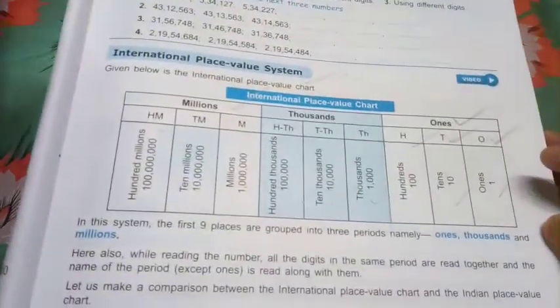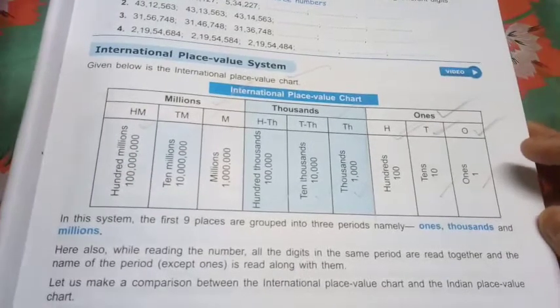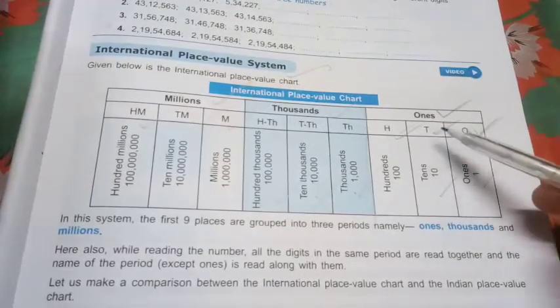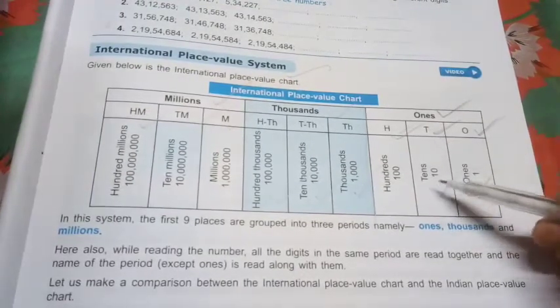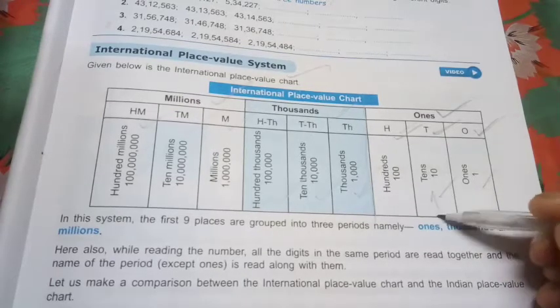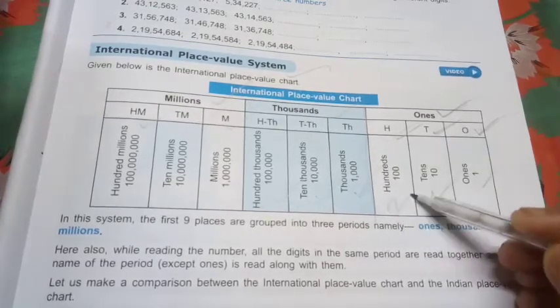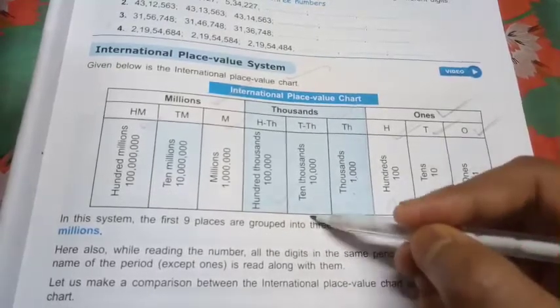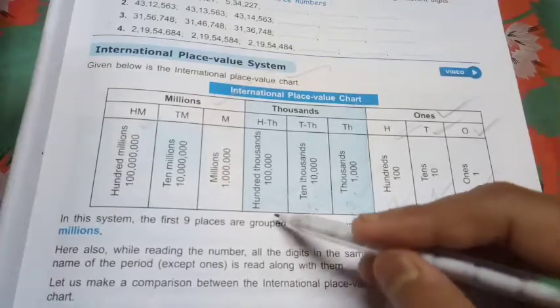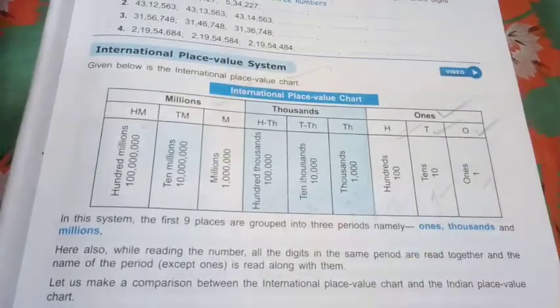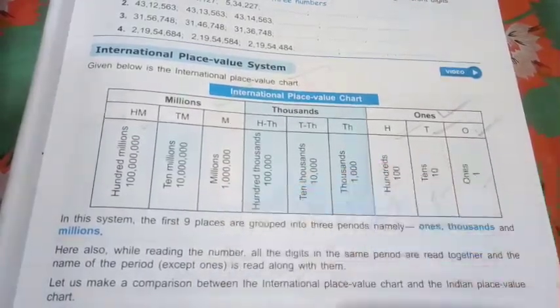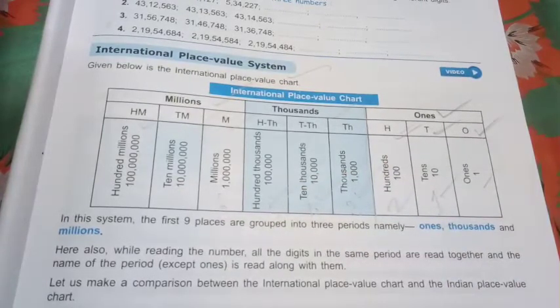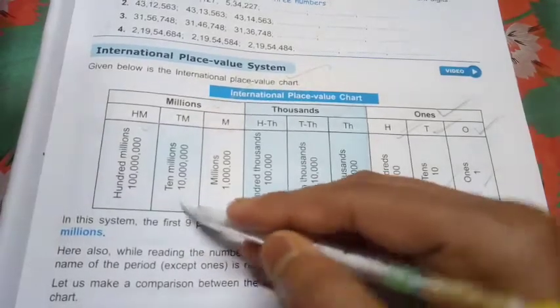And now let us look into the total number of zeros. Zero starts from tens. In tens we have 1, hundreds 2, thousands 3, 10,000s 4, 100,000 we have 5, and in million we have 6. How many zeros are there in 10 million? 7.